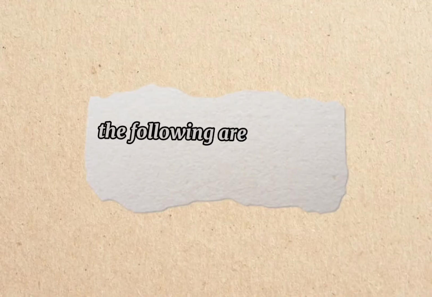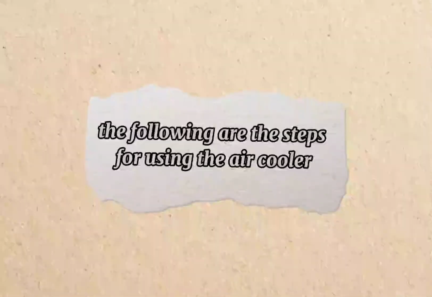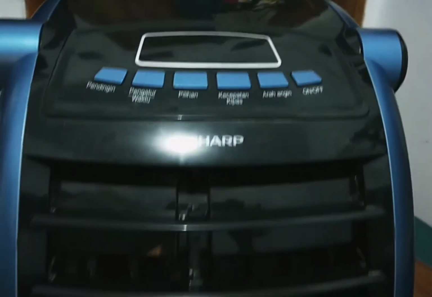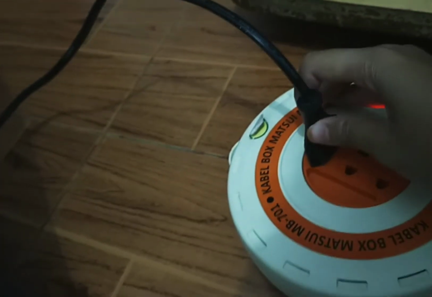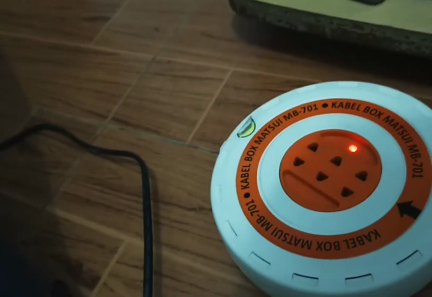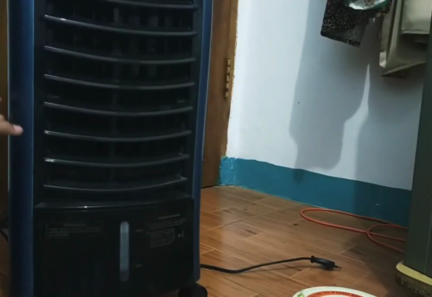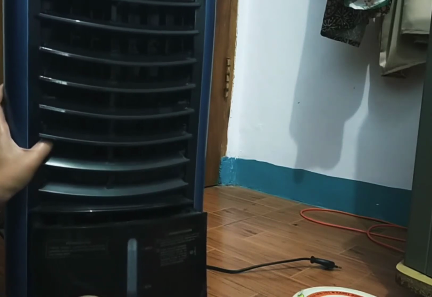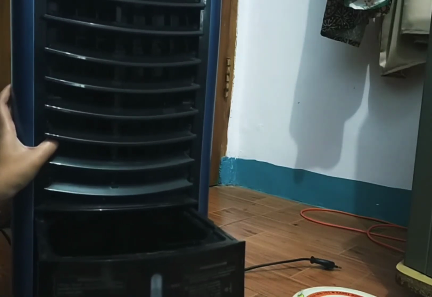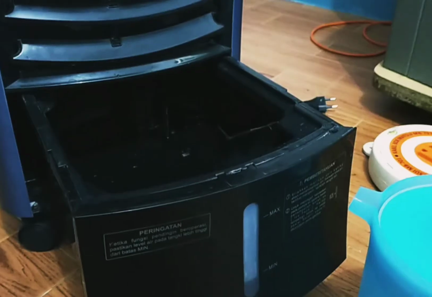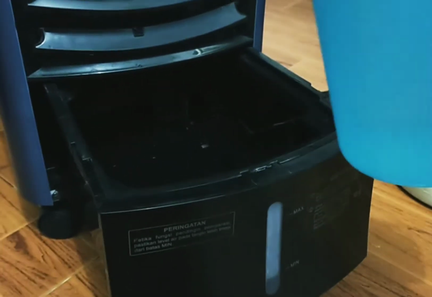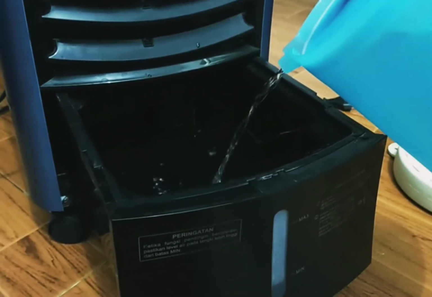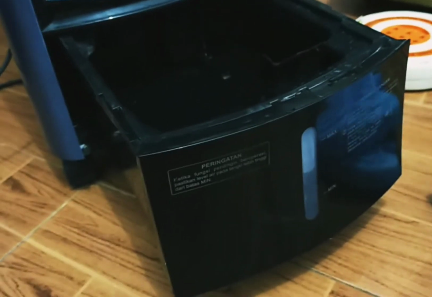The following are the steps for using the air cooler. First, make sure the air cooler is dead, then unplug the power lines first. Second, open the drawer at the bottom of the cooler because it represents a water tank for cooling water. Third, fill the tank with clean water to the designated limit and then place 2 packs of frozen ice into the water tank.